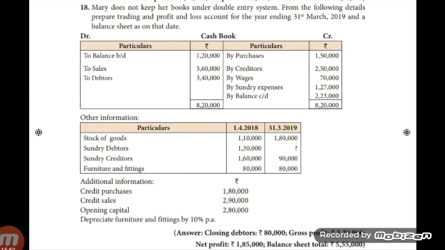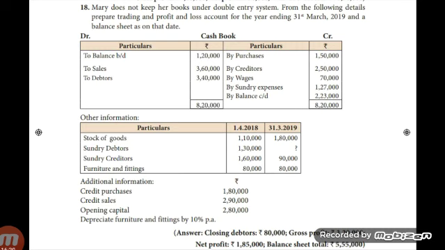By sales, cash sales 3,60,000, add credit sales 2,90,000, underline, write the sum in outer column. Next, by closing stock 1,80,000. Then no more transaction, balance the trading account, you will get gross profit 3,20,000 and continue the profit and loss account.